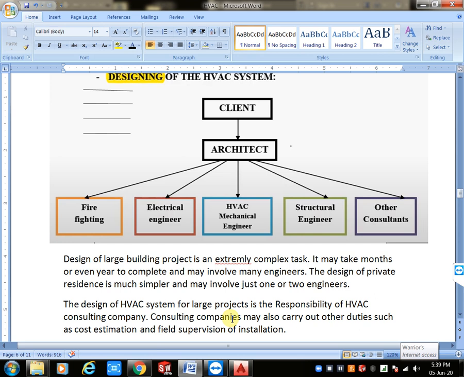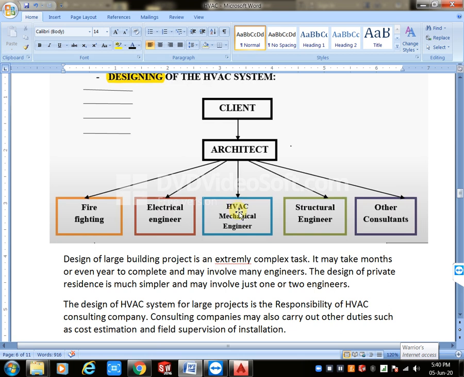Why? Is there any parameter changing in the fabrication condition? Duct to duct not matching, or a place changing, the machine place is changing, and the duct place is changing, and duct and pipe are clashing. In that situation he also wants to solve that problem. For that purpose field supervision is compulsory. The total field supervision and installation is also the responsibility of the HVAC consulting company. Second party or third party, the HVAC consultant company is compulsory, depending on that, the responsibility is theirs.